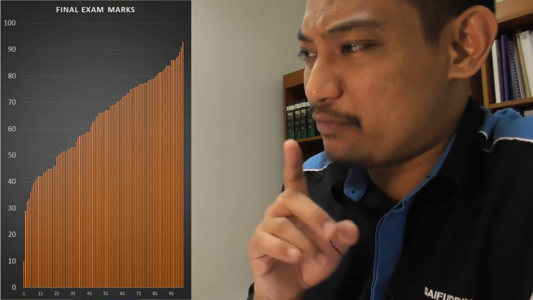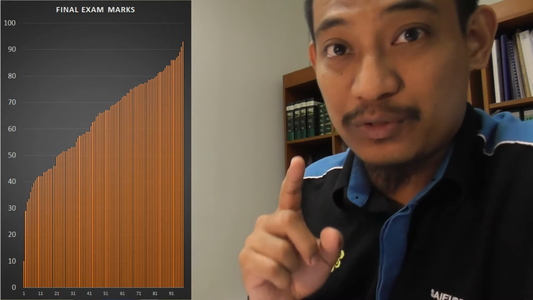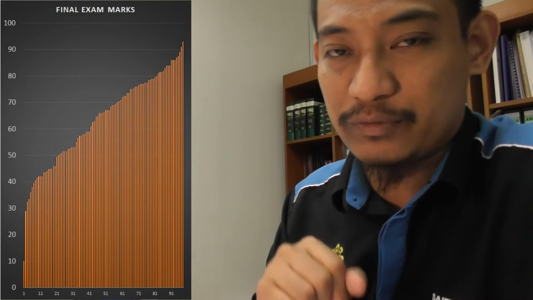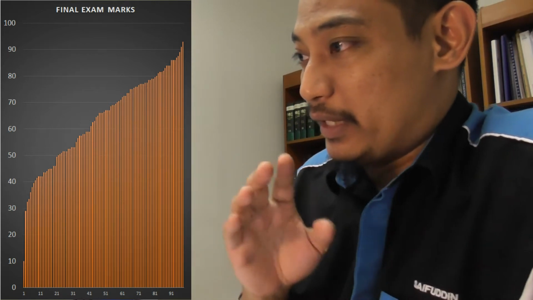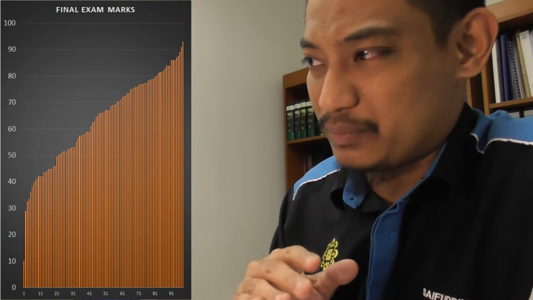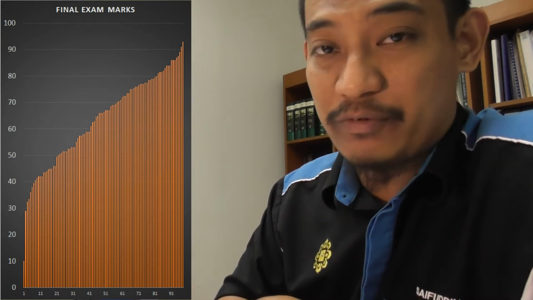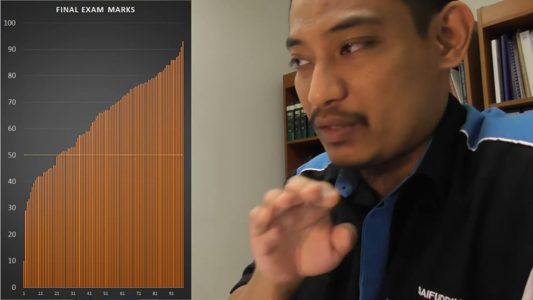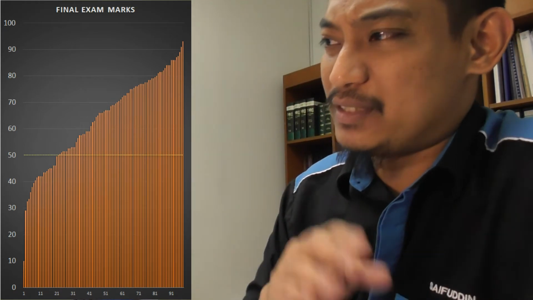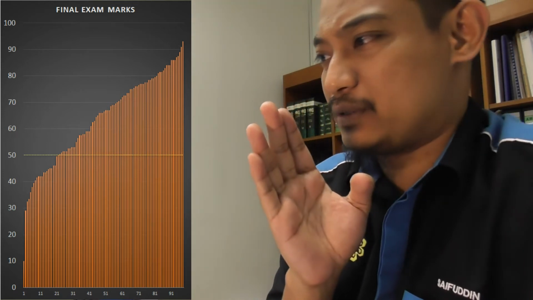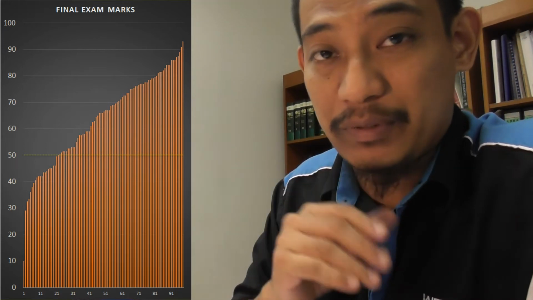If you look at the far left, one student got 10. I was surprised because I didn't expect the student to struggle this much, as he did very well in the midterm, but for whatever reason he got only 10% in the final. The next is almost 30%, then 30 plus, then 40 plus, and the rest is above 50. If I put a line at 50 marks, because the passing mark is 50%, there are around 20 plus students below 50%.